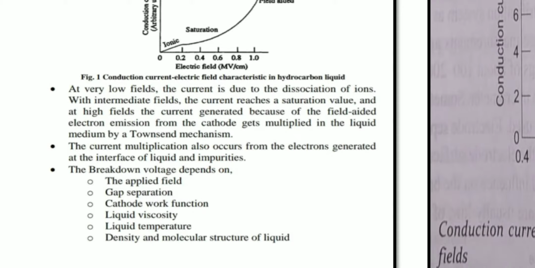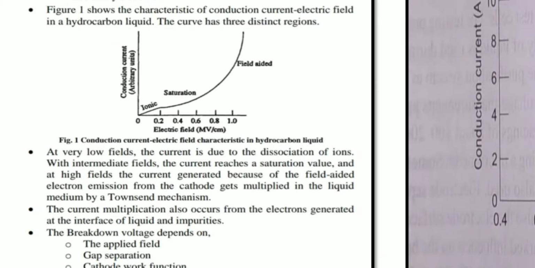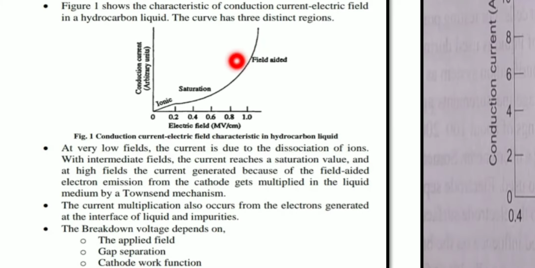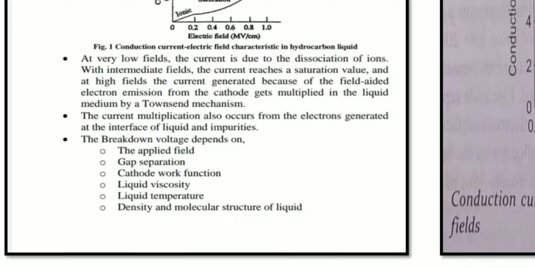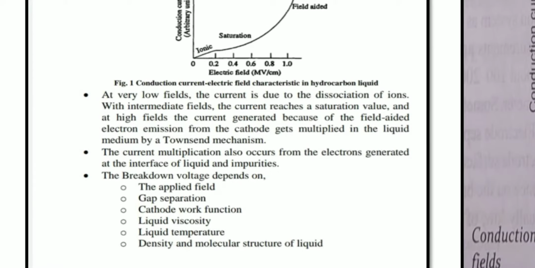Getting my point? So the very important thing is that at higher fields, the current reaches its saturation level. If the current increases beyond the limit, that leads to what? The liquid dielectric medium present between the two electrodes breaks down. Getting my point? So that is why the breakdown voltage depends upon very important factors. Which are those? The first one is the applied field.